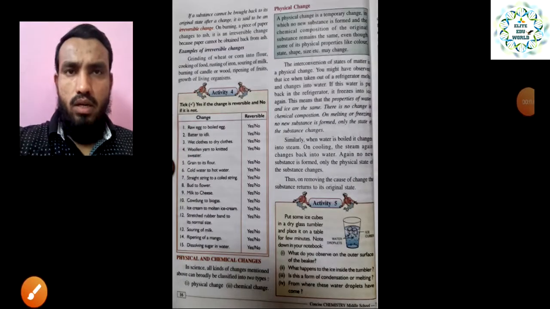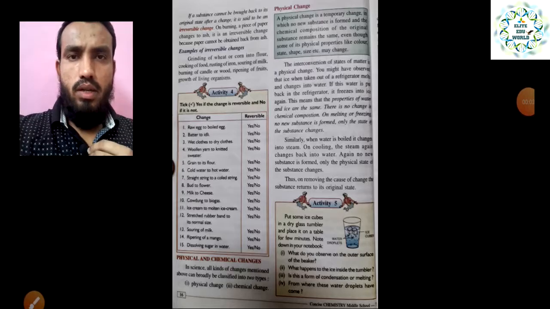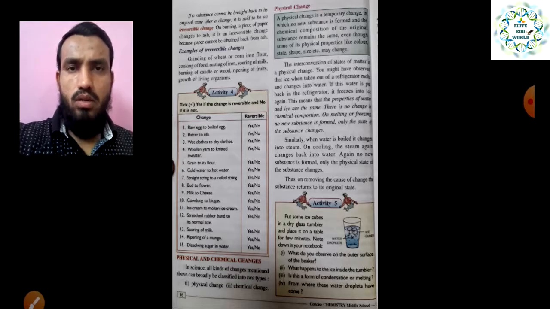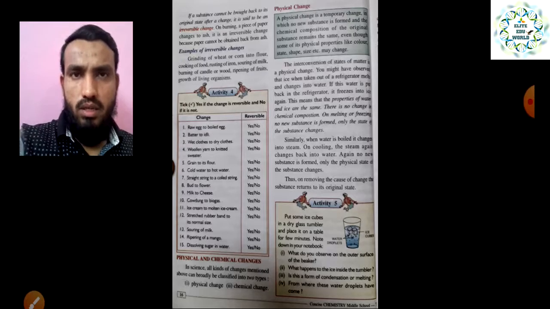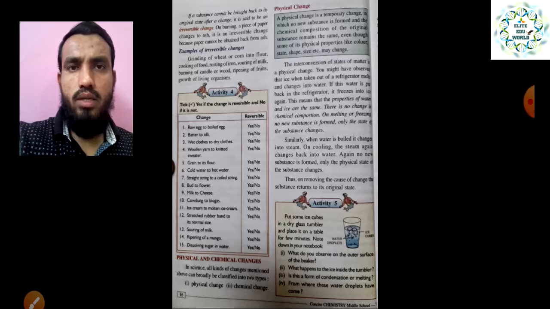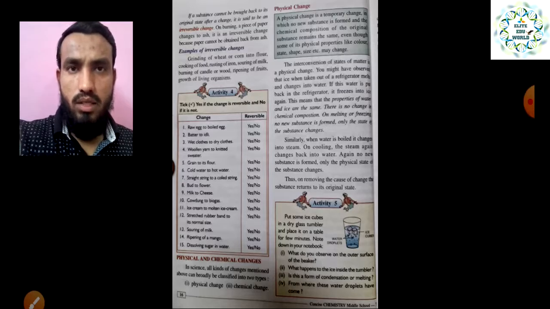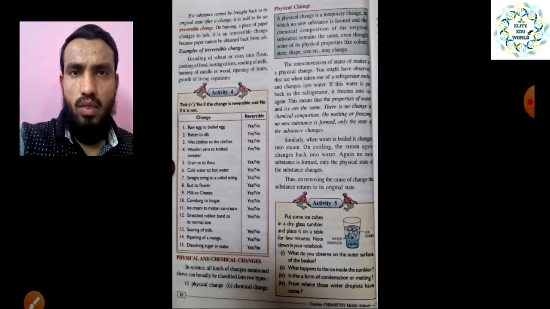Everyone, once again, I welcome all the students to our next session, for the chapter on physical and chemical change. In our previous session, we have already discussed many points on how we can classify changes into different categories on the basis of whether they are slow or fast, permanent or reversible or irreversible, and many other characteristics. On the basis of that, we have divided our changes.